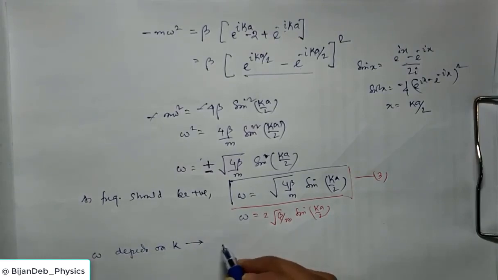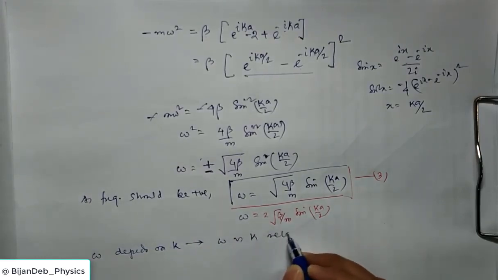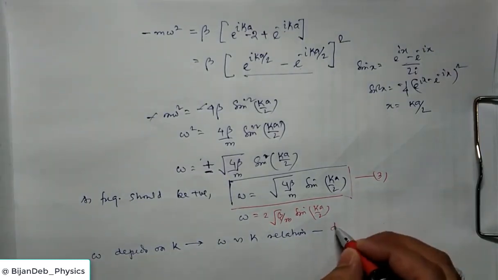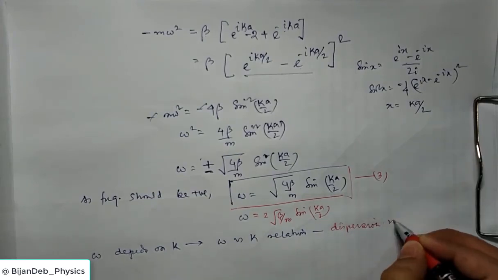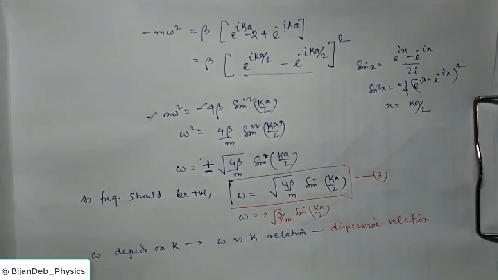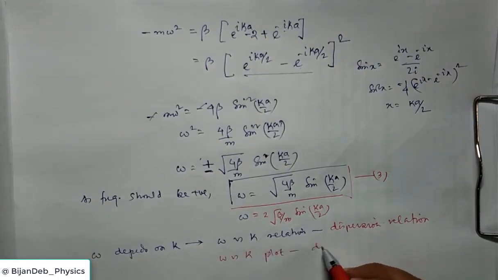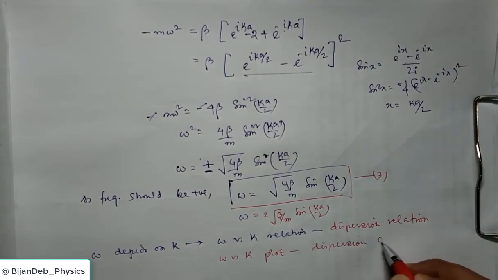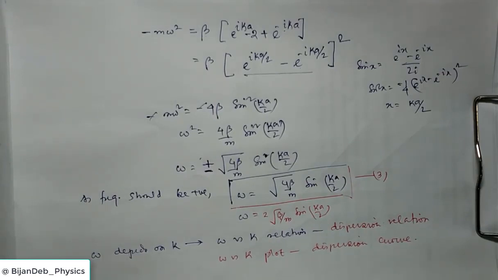So this relation, omega versus k relation, is called, and this is very important, you should remember, the dispersion relation. It is very similar to the dispersion of a light wave by a medium, where frequency is dependent on the refractive index. So the dispersion relation, and the omega versus k plot, we call the dispersion curve. Okay. So here we get the expression of the dispersion relation and the dispersion curve. Now we will plot this dispersion relation.